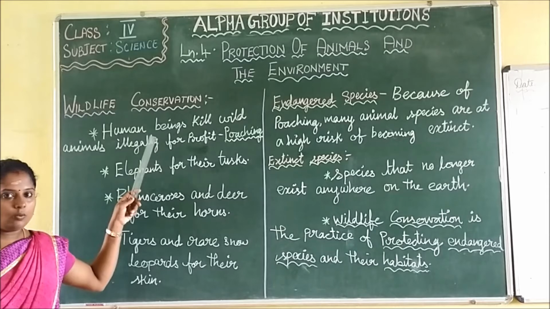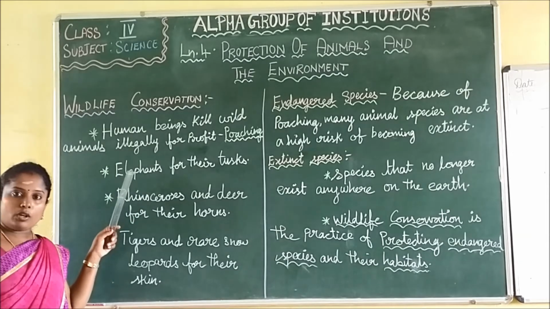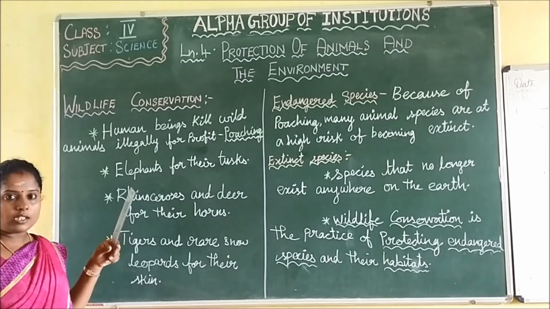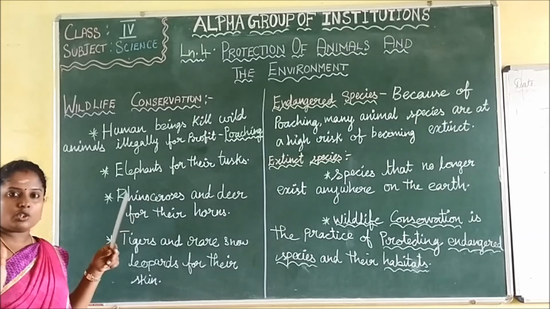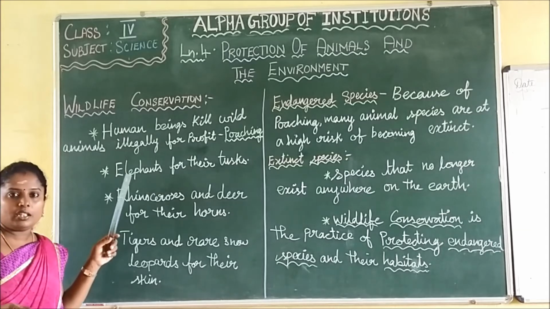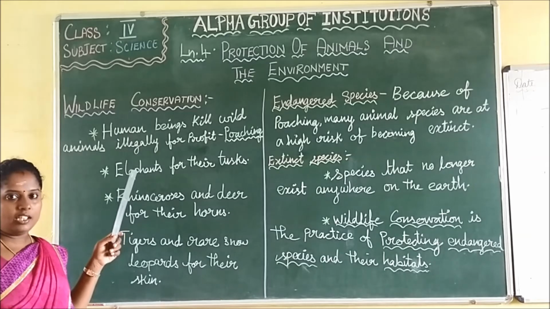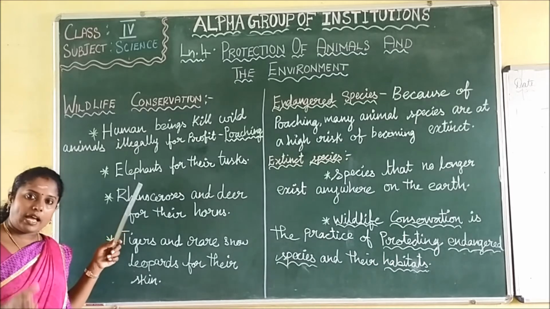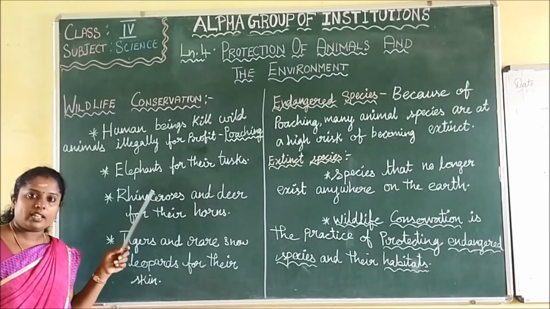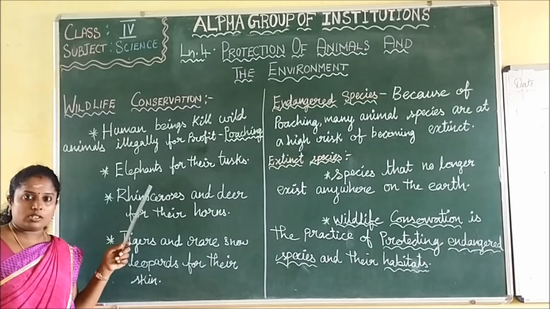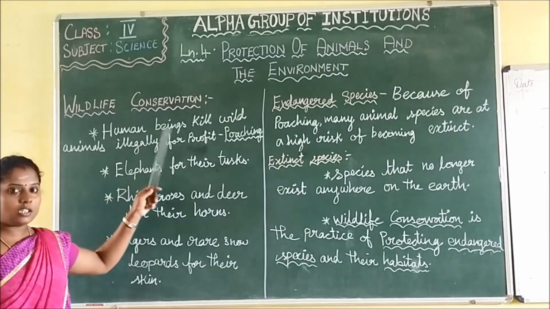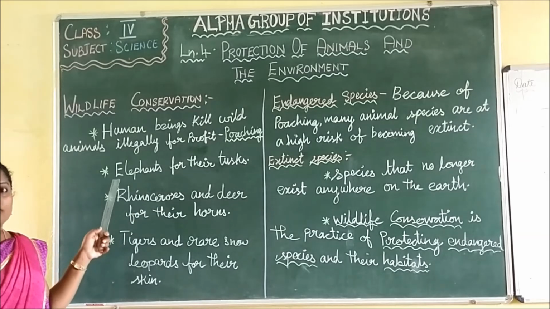Human beings kill wild animals illegally, that is, something the government has banned. We should not disturb, kill, or hurt the animals anywhere. If we hurt or kill them, we will be punished. It is illegal. Under some acts, the wildlife police will file a case, and we may be punished with prison or some other punishment. So it is illegal.